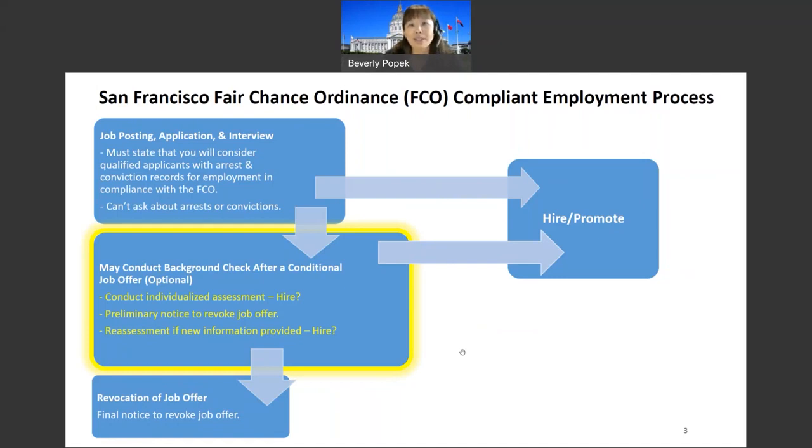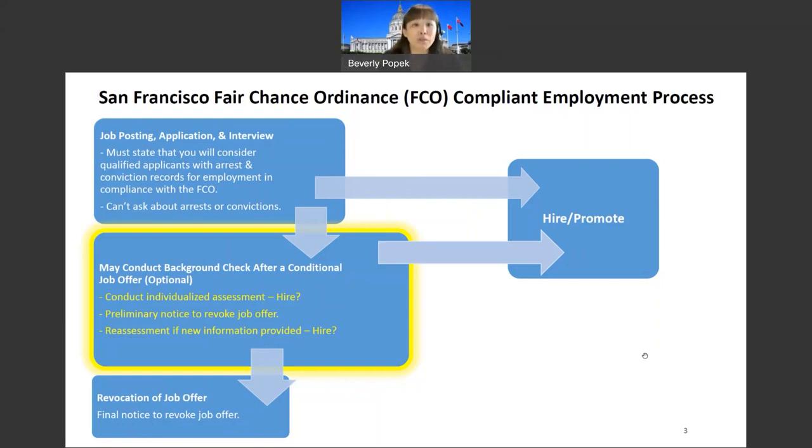Once that's done, you can either hire, and it also says here hire or promote. This process is not only for new hires, but it's also for current employees that you are performing background checks for. If you have decided that you would like to revoke the job offer, you must create a preliminary notice to revoke the job offer.